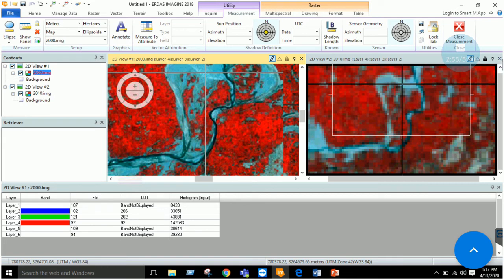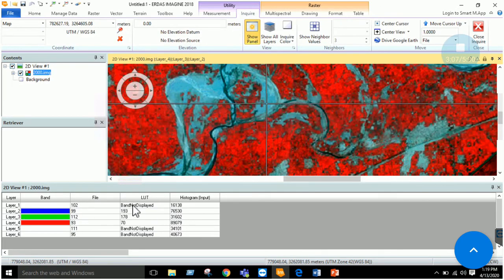So just close it down and come back to this inquire again. Similarly, if you do not have a linked view, you can simply click on this inquire. You can move it along and see what value is at each location. For example, at this location, what is the value in layer 1, layer 2, layer 3, and so on. So this is the basic of inquiring. Okay, let's come back to home and close it.